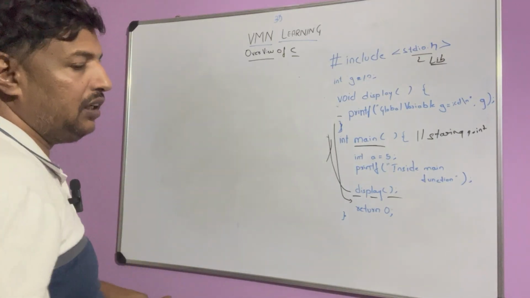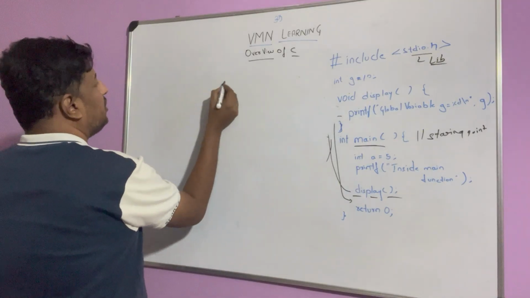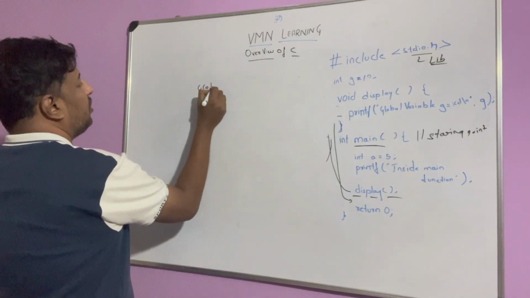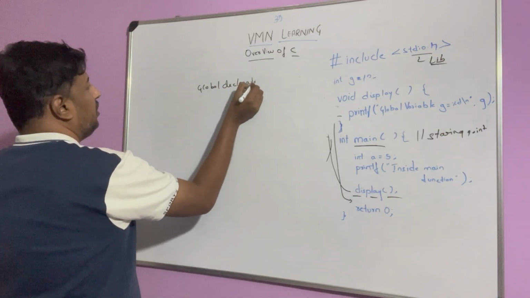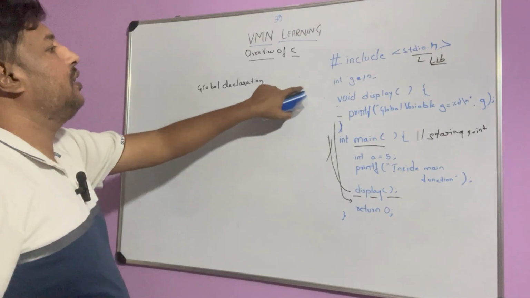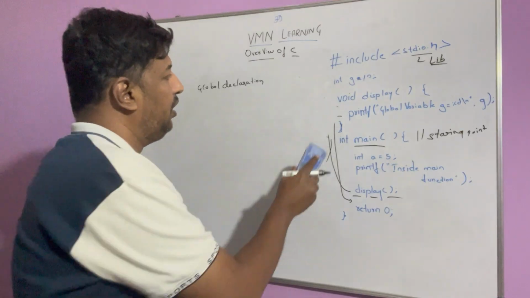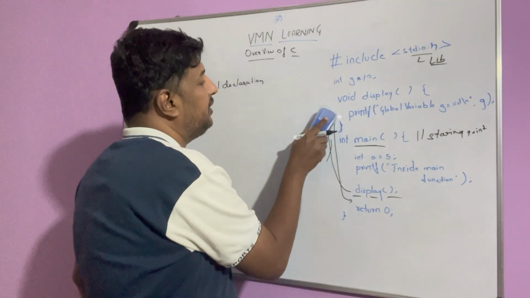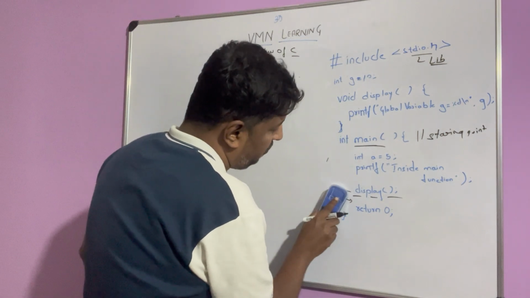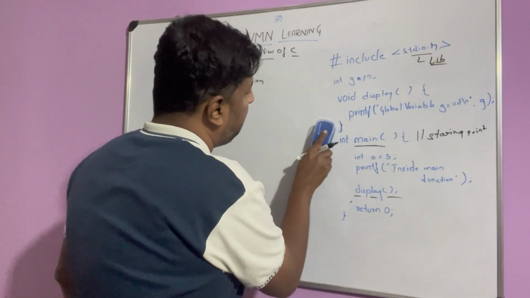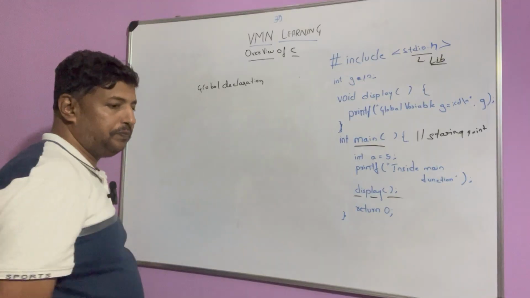Normally a program will start with global declarations. Global declarations are the variables which are available in all the functions. This value G is available in the display function and also in the main function. That's why they are global declarations, and they are declared at the top.